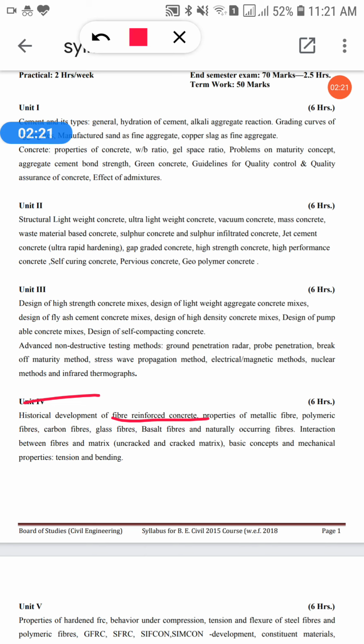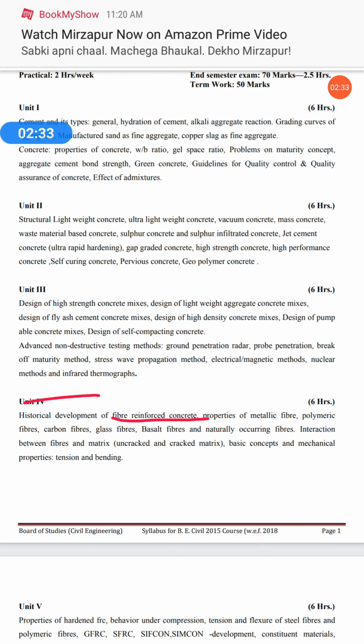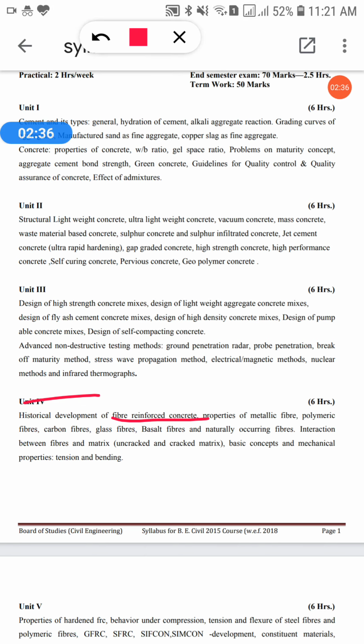So starting from the first topic, that is historical development of fiber reinforced concrete. See, plain and reinforced concrete, as you all know, plain means plain concrete. Plain concrete possesses very low tensile strength, limited ductility and little resistance to cracking.